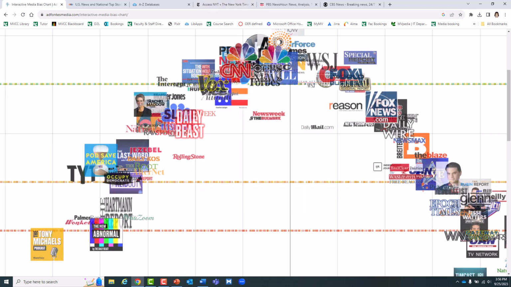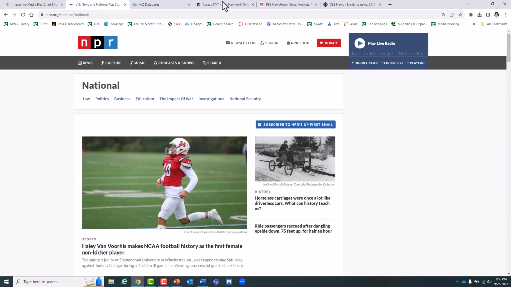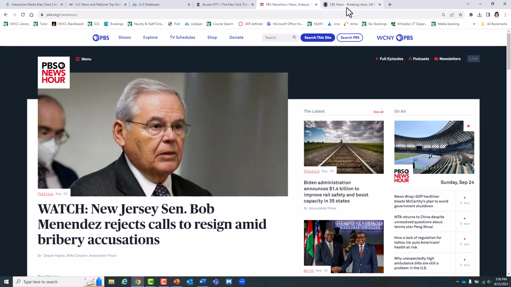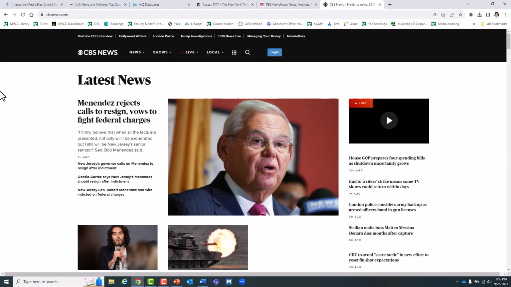And there's a lot of news sources to choose from. Consider NPR, PBS, CBS. So as you're looking at different news sources, look at what type of current events they're focusing on. Are there any common events, common topics that they're all talking about? Do they provide different perspectives on that current event? So there are a lot of different current events that you could possibly choose from.